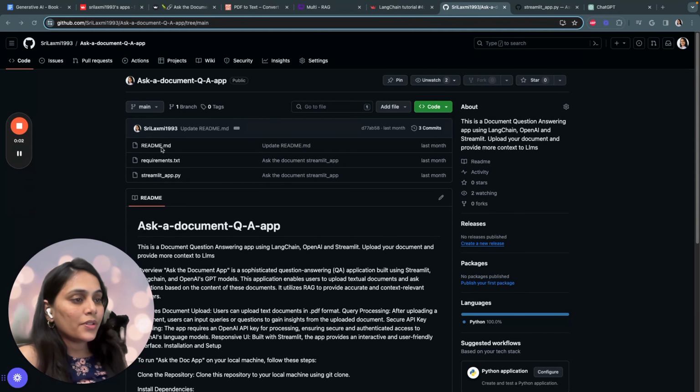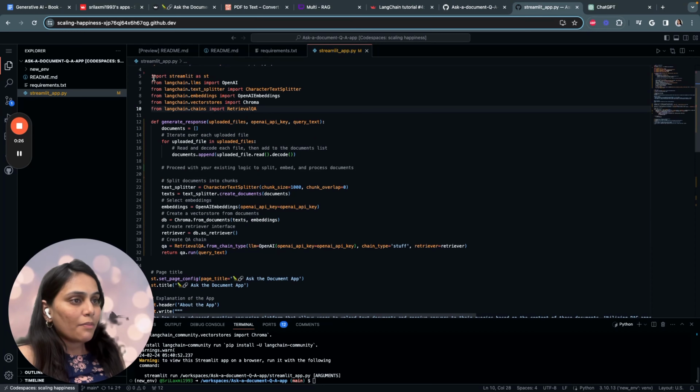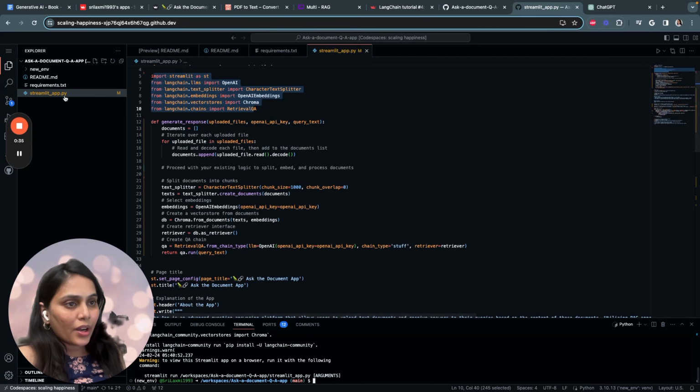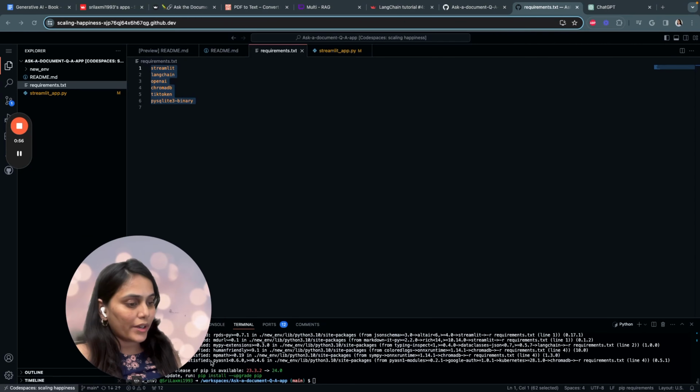So this is my GitHub repository. It basically consists of three files: README, requirements.txt, and streamlit.py. README consists of the basic details of the application. Requirements.txt consists of all the libraries you need to import for this application to work. And streamlit.py consists of the code base. So start by importing all the libraries, as I've mentioned. In order to import all the libraries, you have to mention them in requirements.txt. Just say pip install requirements.txt. It says requirements already satisfied.